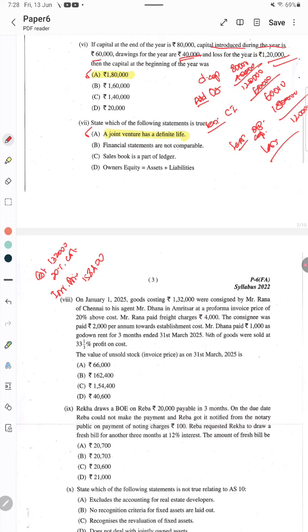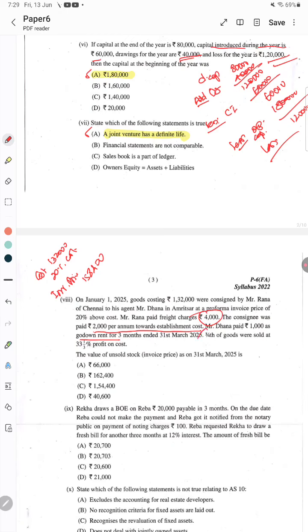Rana paid freight charges, make note of it. The consignee paid rupees 2,000 per annum towards establishment cost, and Dana paid rupees 1,000 as godown rent. So whatever amount the consignee paid, establishment cost and godown rent, like that.